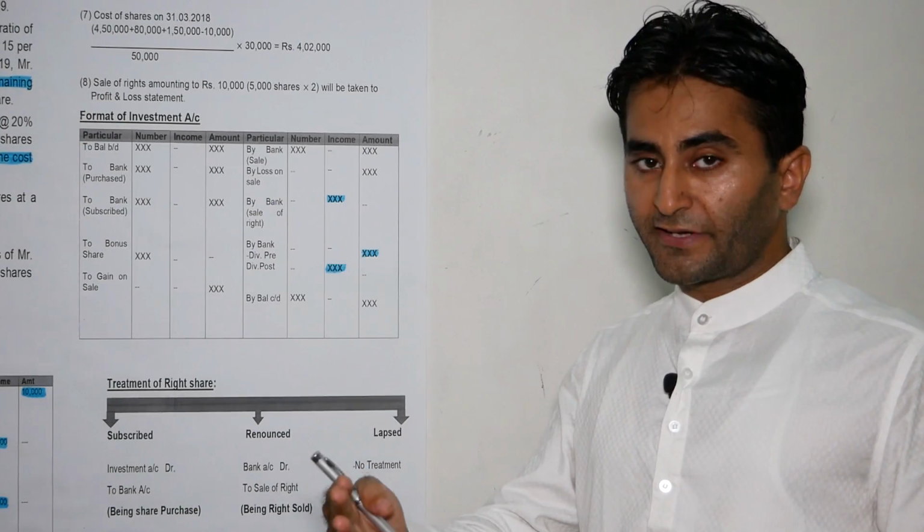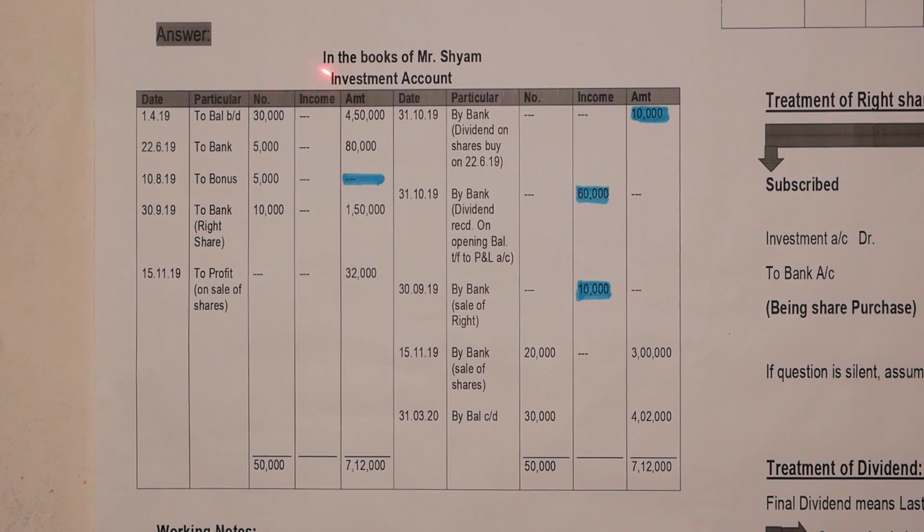This is also correct. So now come to the answer. In the books of Mr. Shyam, investment account: date, particulars, number, income, amount, and on the credit side, date, particulars, number, income, amount. On 1st April 2019, to balance b/d, the opening balance of shares 30,000, the cost of which is 4,50,000.